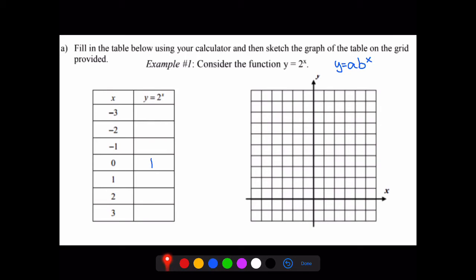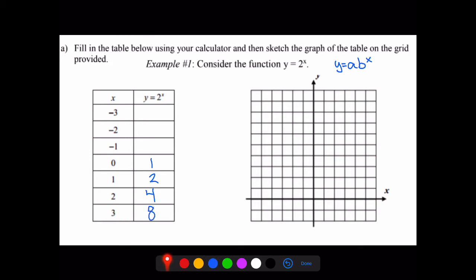If we think about that, if I raise anything to the 0 power, all that we get out of it is 1. Now let's say I plug in 1 for x. Well, 2 raised to the first power is 2. 2 raised to the second power is 4. And 2 raised to the third power is 8.